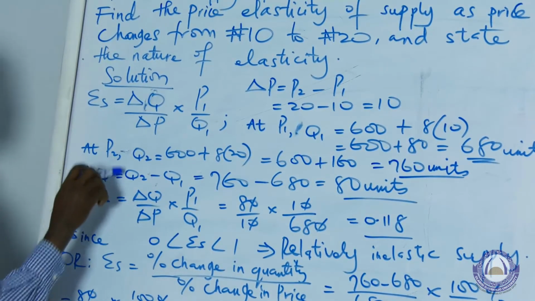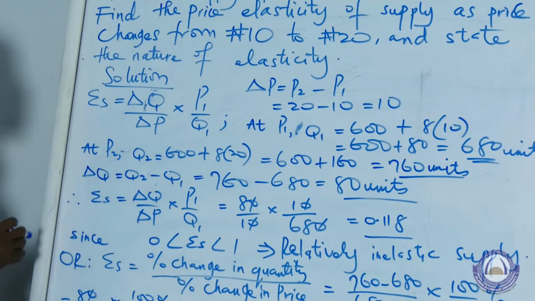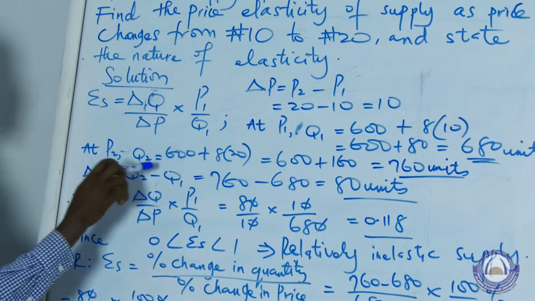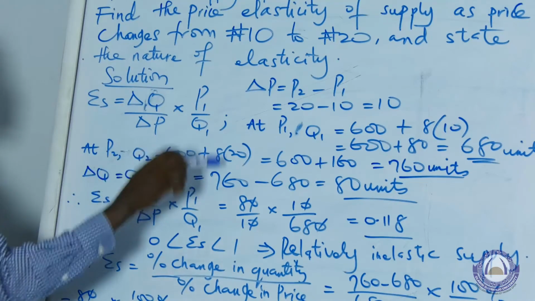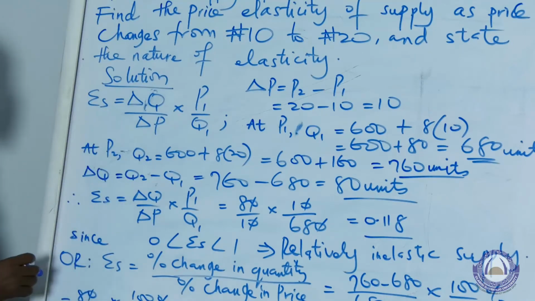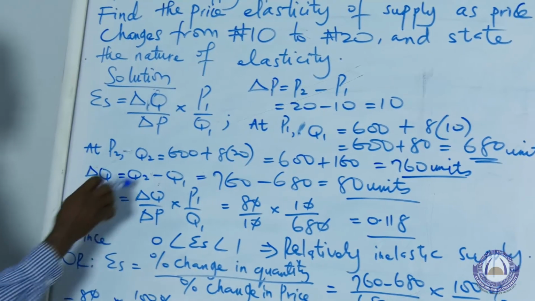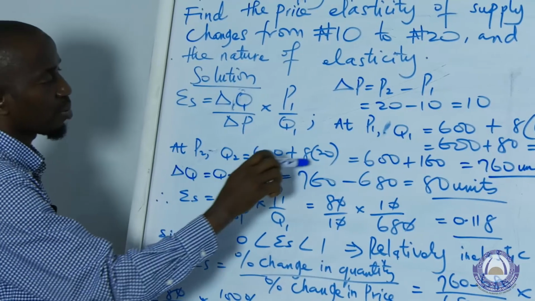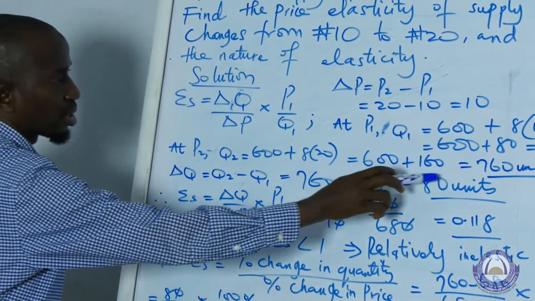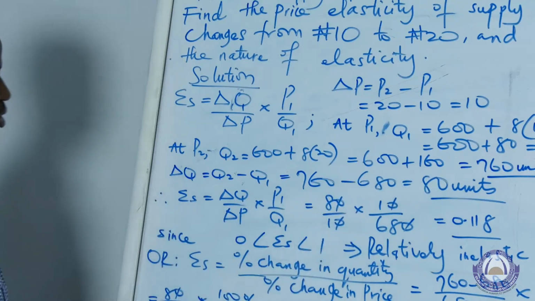Then when the price increased to 20 naira, we can also obtain the value for this. That will be given by substituting the current price level 20 naira into our supply function. So that gives us Q2 equals 600 plus 8 into 20, and that is 600 plus 160, and that is 760 units.